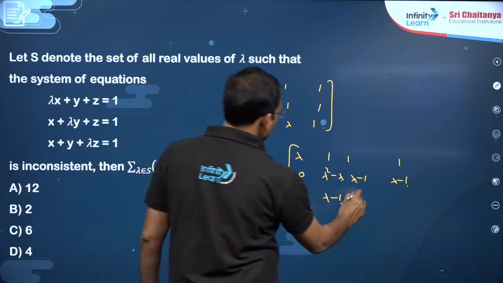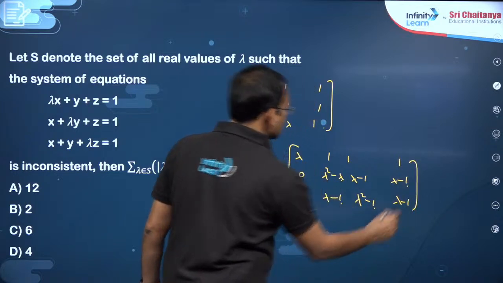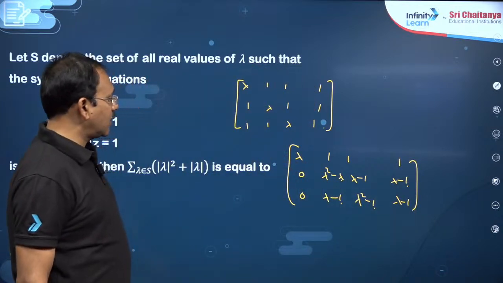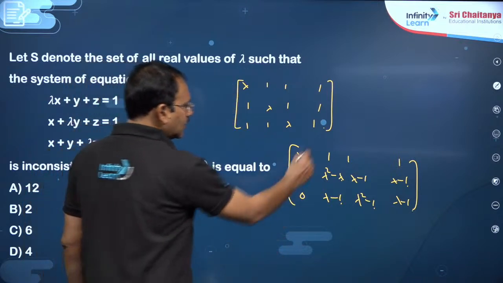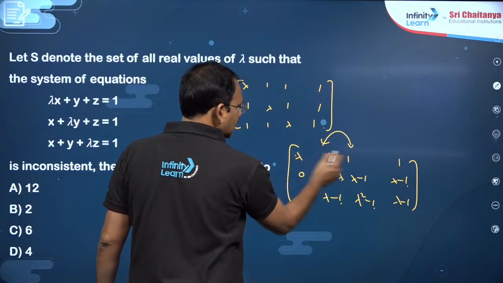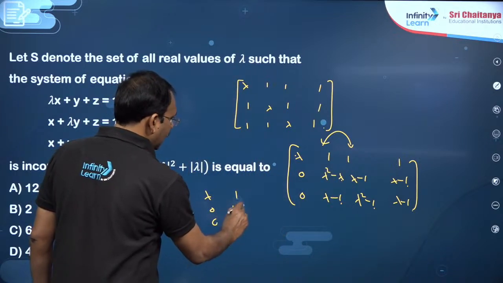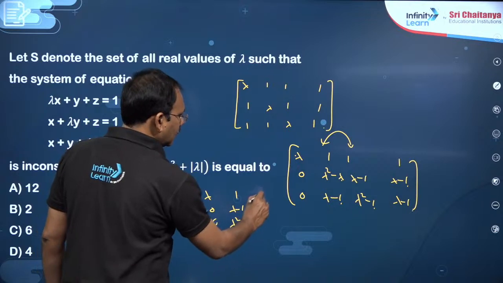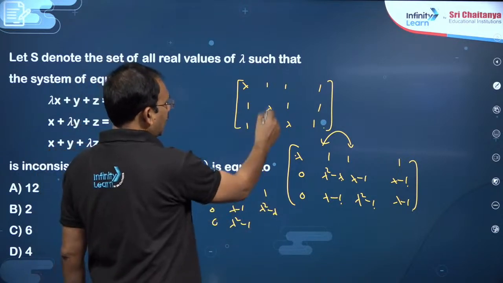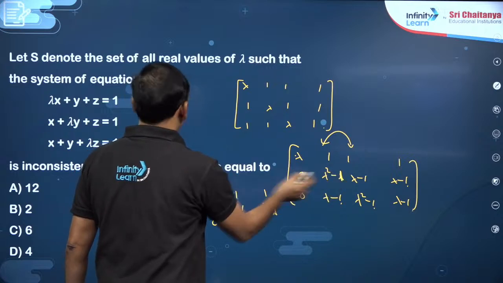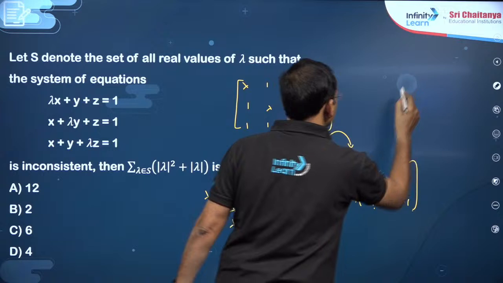So here lambda square minus 1, this is lambda minus 1. The next step: you can interchange these two columns x, y, z, but actually here it is lambda square minus 1 only, so there is no need to interchange.